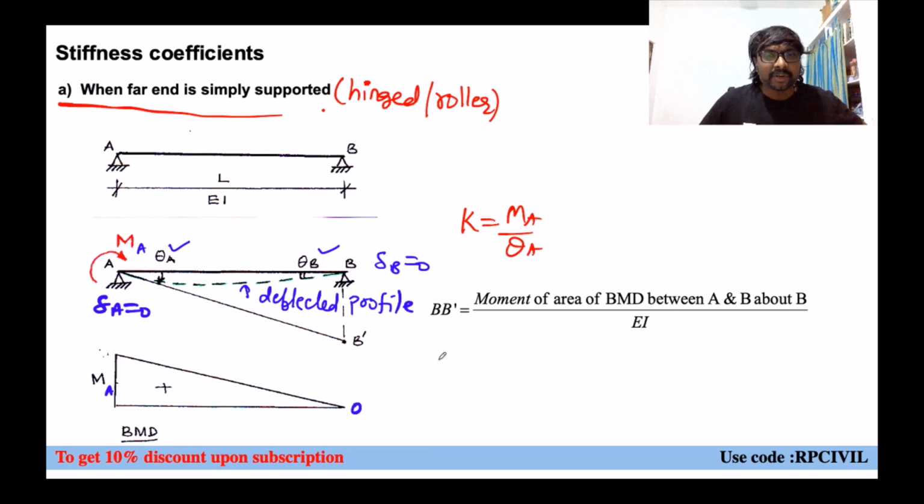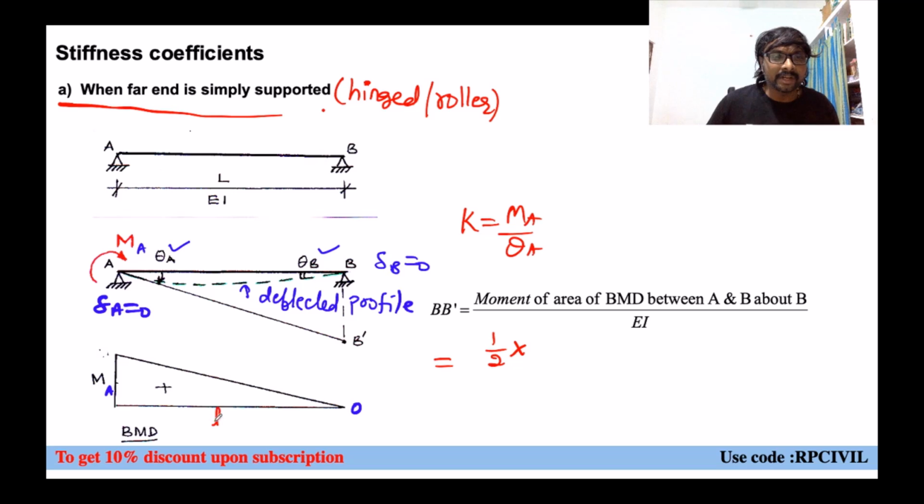And now what is its value? So here it is sagging bending moment or hogging bending moment? When you are assuming clockwise, left side it will be causing sagging moment only. So upward bending moment diagram, you can say. Now if you just observe, what is it? Moment of area, if you wanted to say, first the area. What is the area? Triangular shape, no?